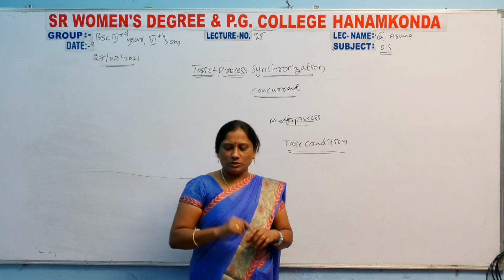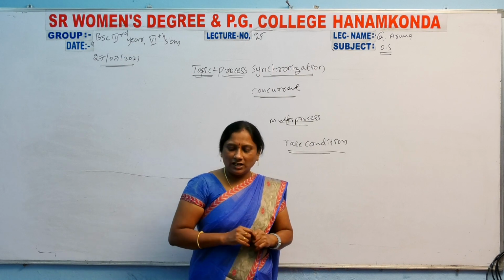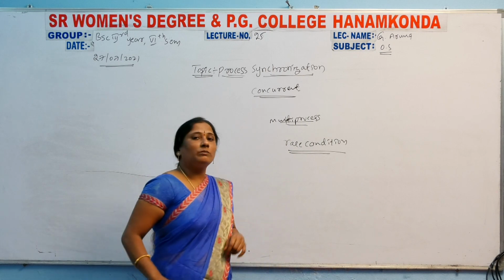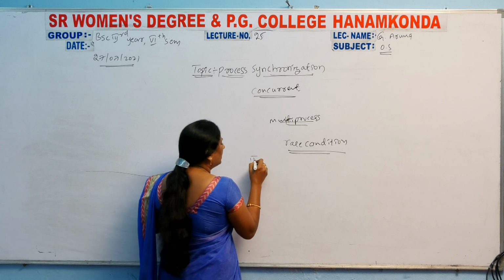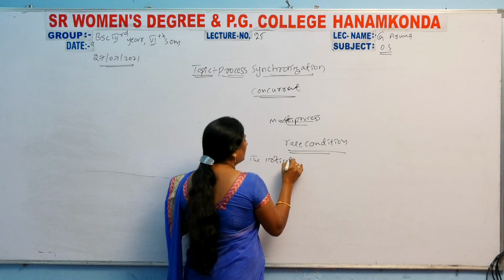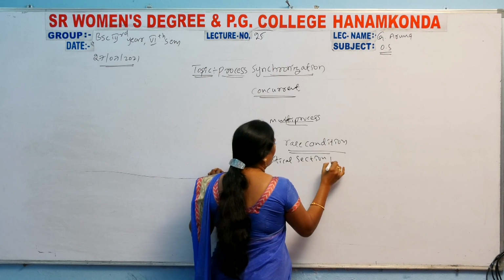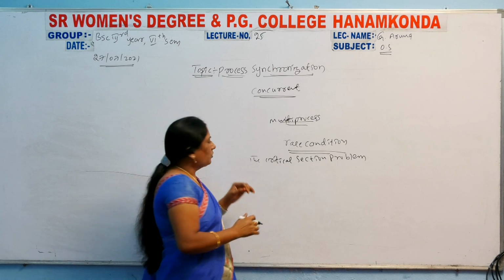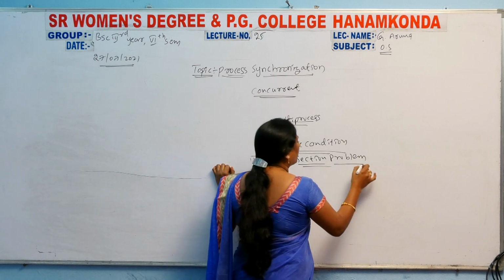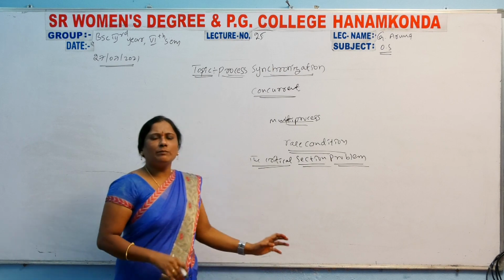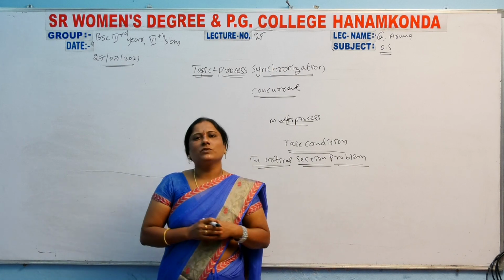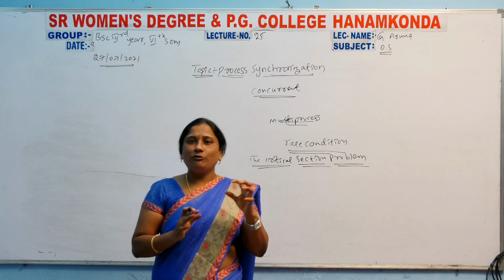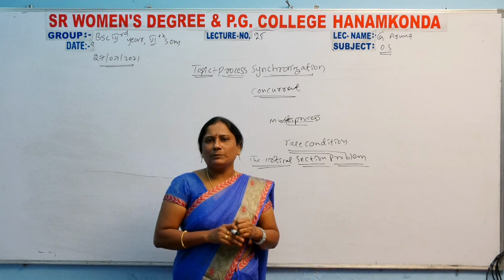So here, continuing, what is next? After the race condition, there is the critical section problem here. What is that? The critical section problem. So what is the critical section problem? In the name itself, critical means a difficult problem. Critical means some difficult, not easy, problem.